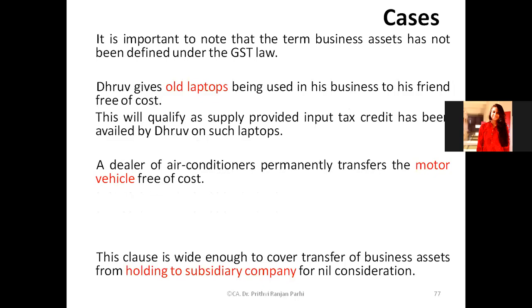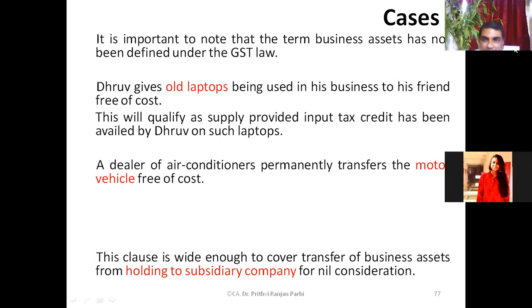The second case I'm saying, a dealer of air conditioners, that means an AC dealer, air conditioner dealer, permanently transfers his motor vehicle. He has purchased a business car. His motor vehicle is transferred free of cost, without consideration. Now your question is, will it amount to deemed supply? Is it a supply or not? Under the provisions of Schedule 1, should we regard it as a supply? Consideration is nil. What is your answer?